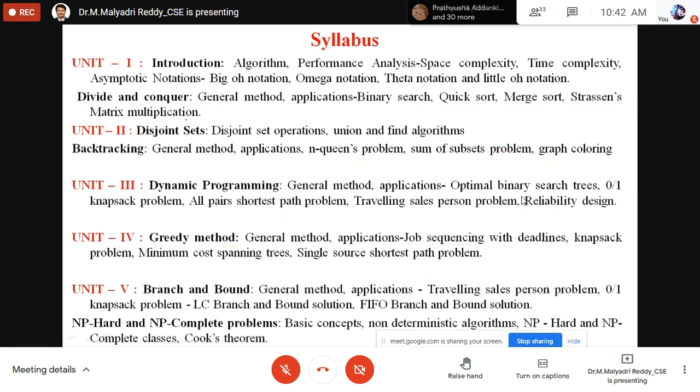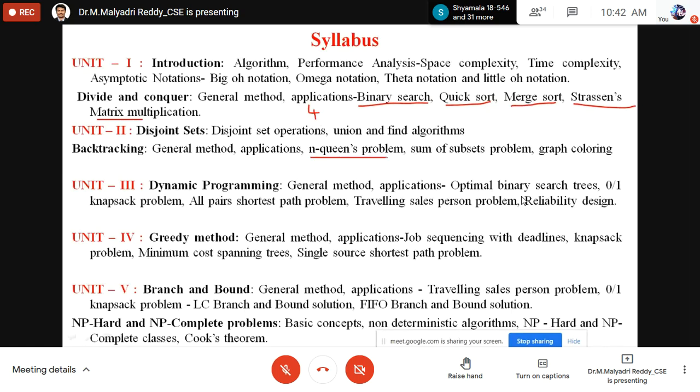Binary search is one problem, right? Quick sort is one more problem. Merge sort is one problem. Strassen's matrix multiplication is one more problem, right? From the first unit, a total of 4 problems are there. That means 4 algorithms.